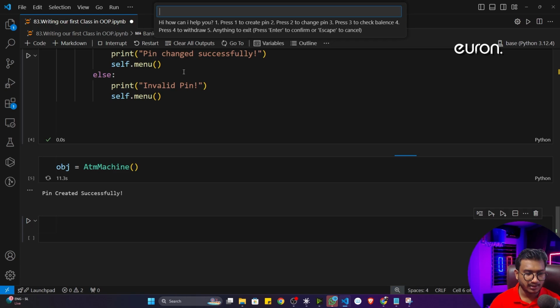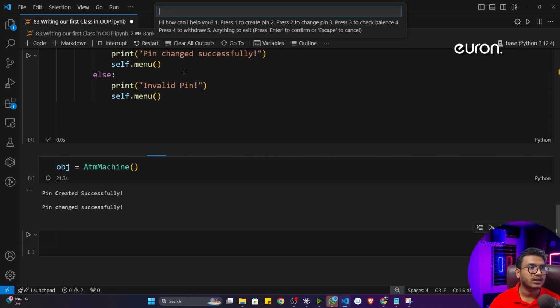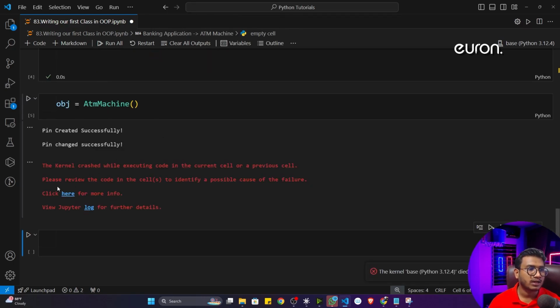Now I want to change the pin. I will give 2. Now it is asking for your old pin, let's say 123, my old pin. Now if I hit enter, it is telling enter your new pin. Let's say I'll give 234. Now if I hit enter, see, pin changed successfully. That means everything is working fine, and again it is giving me the menu. Now I'll press the escape button from the keyboard. It will stop the execution.